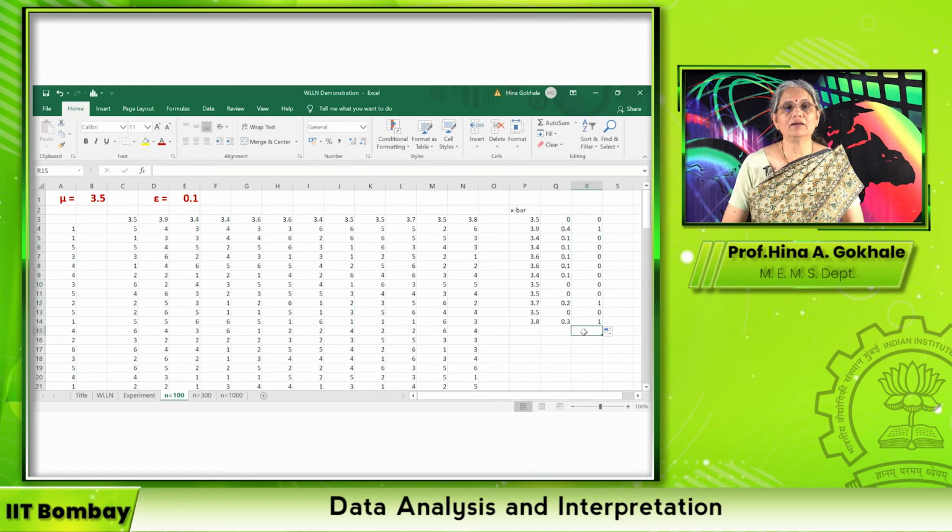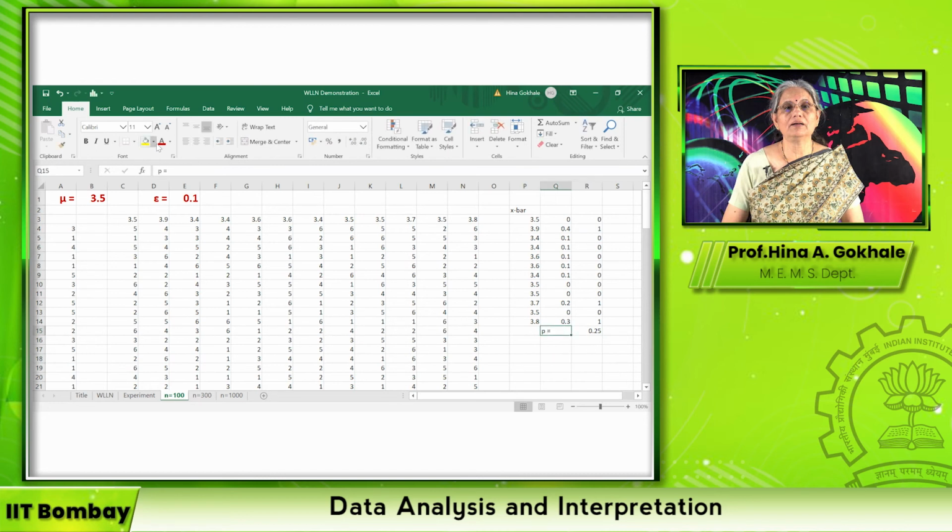And now the probability in the weak law of large numbers is equal to the number of times the 1 has occurred. So we can say that sum of values divided by how many times we have done it? We have done it 12 times. So we divide it by 12. So probability is 0.25. So let us say P is equal to 0.25.